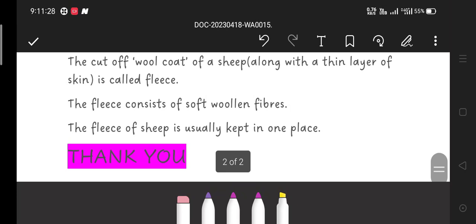Now the fleece consists of soft woolen fibers. Fleece means the wool, the hair. The fleece of sheep is usually kept in one place.